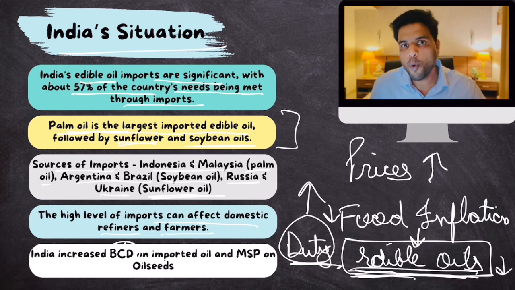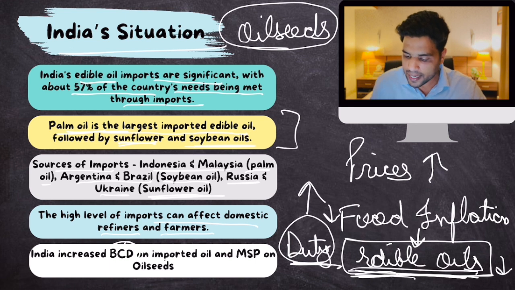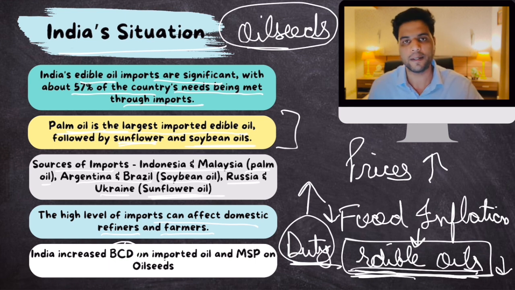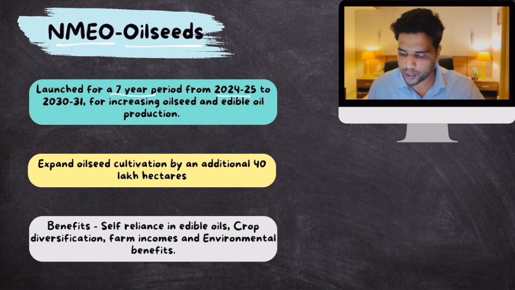Plus, to encourage more and more farmers to grow oil seeds, because like I said, if you grow more oil seeds, then only you can become self-reliant, India increased MSP on oil seeds as well. Clear? Makes sense? Now, to promote this self-reliance even more, India launched a mission called the National Mission on Edible Oil and Oilseeds. It was launched for a 7-year period from 2024-25 to 2030-31 for increasing oilseed and edible oil production. The main aim is to expand edible oil cultivation by an additional 40 lakh hectares.